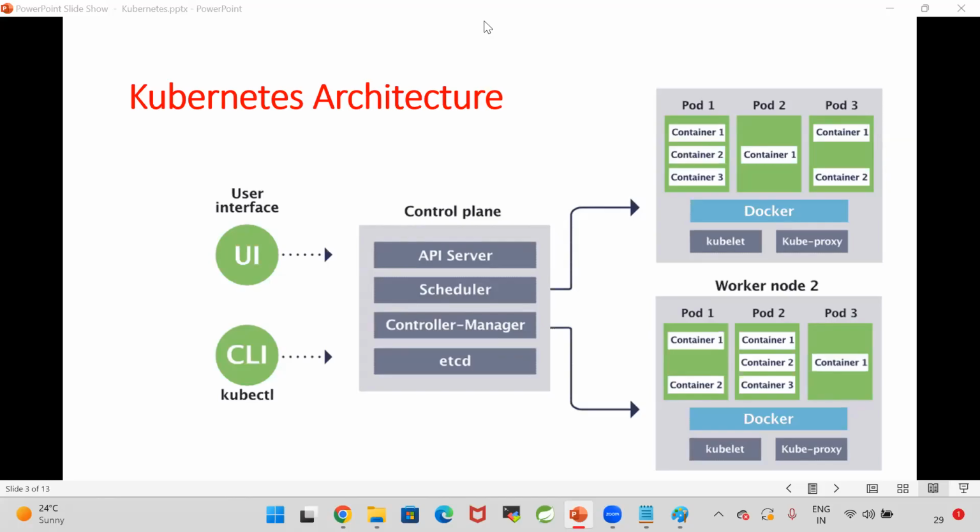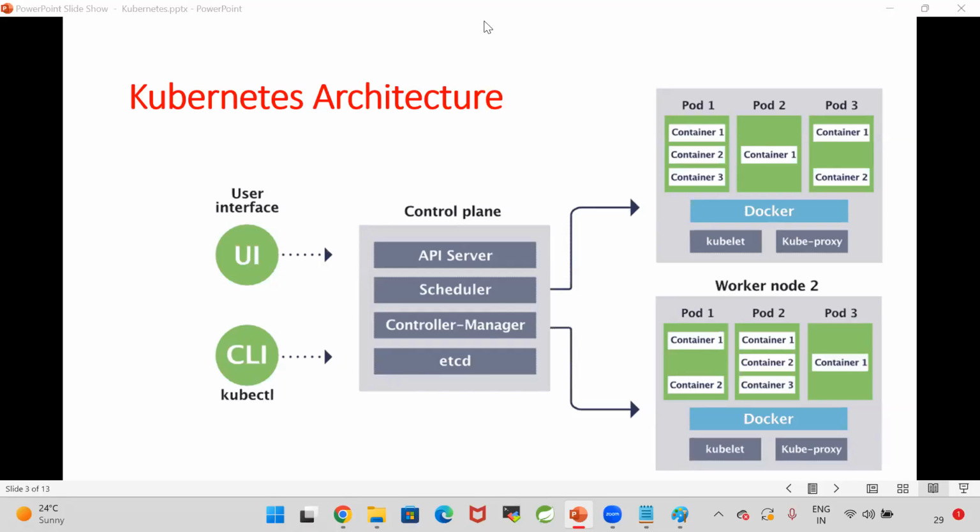For the time being, understand what is control plane, what is worker node, and what the components in the control plane are. Tomorrow's class is cluster setup. When I'm setting up the cluster, I will tell you what will happen when the control plane crashes, and how to have a high availability cluster. Tomorrow we'll talk regarding that.